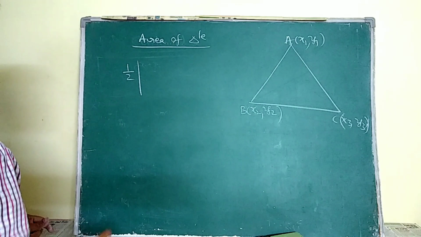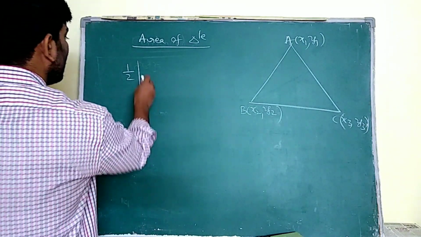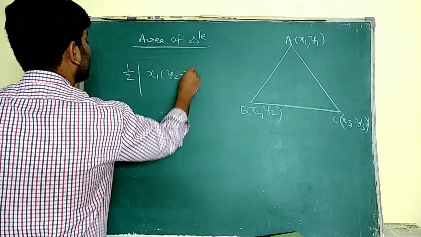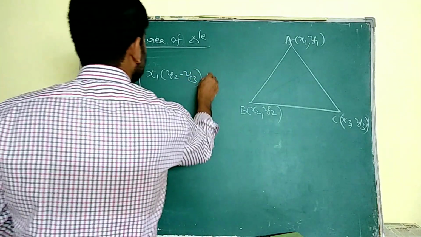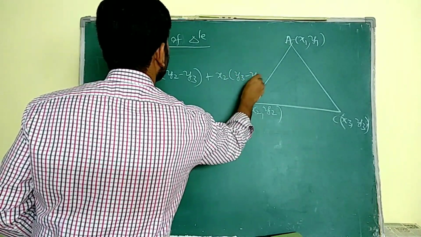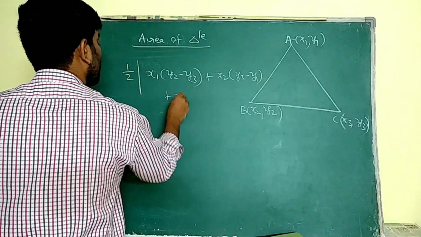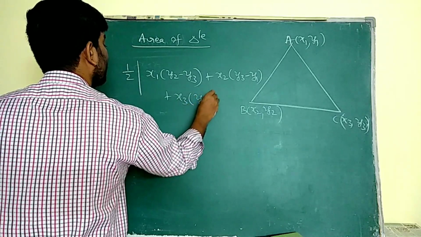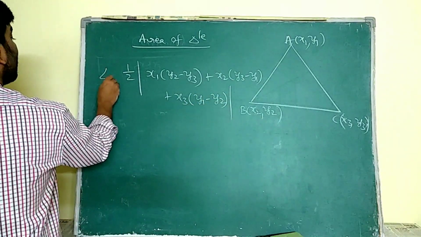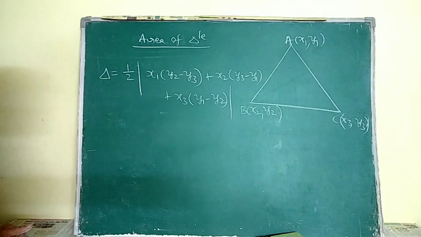Just write x1 into (y2 minus y3), plus x2 into (y3 minus y1), plus x3 into (y1 minus y2). This is the formula for finding the area of the triangle.